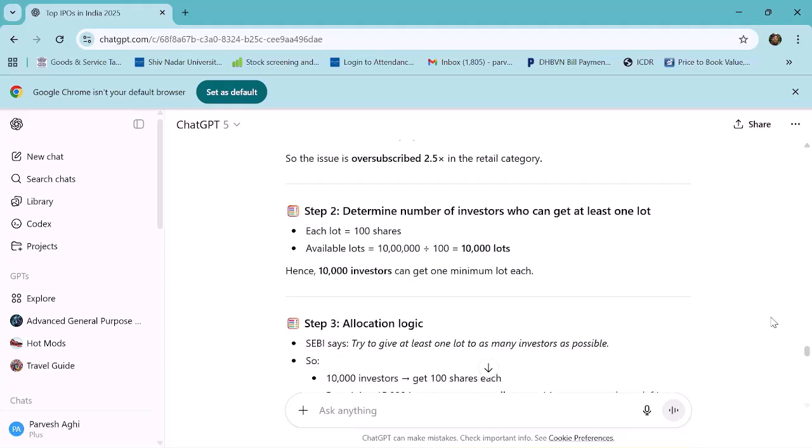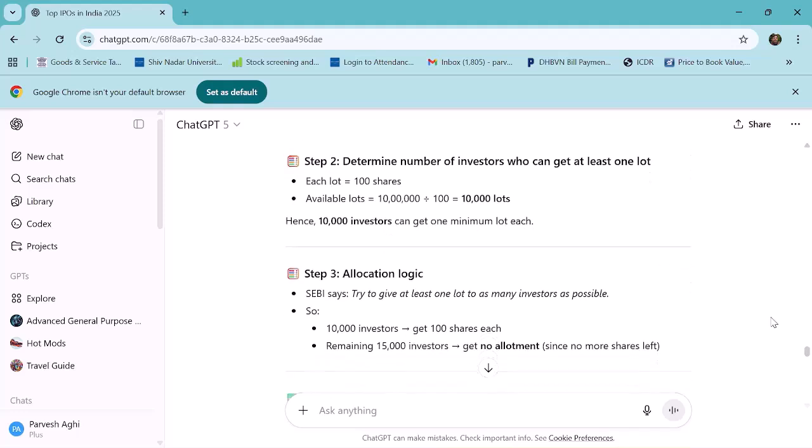Each lot has 100 shares, and the available lots are 10 lakhs upon 100, which is 10,000 lots. Hence, 10,000 investors can get one minimum lot each. So that means 10,000 investors can get only one lot each. So now let's understand.